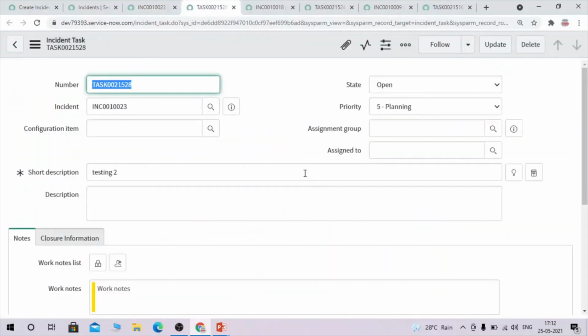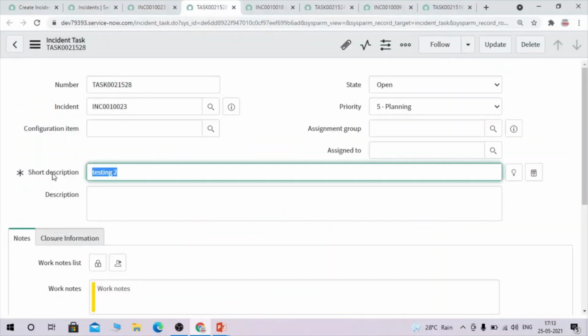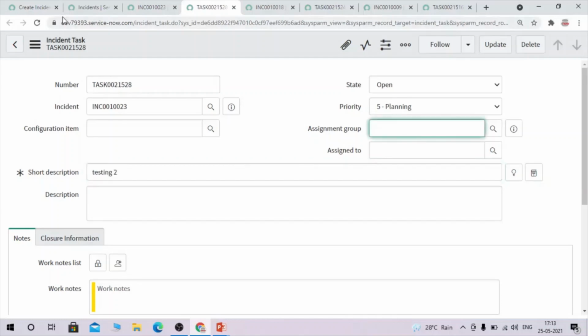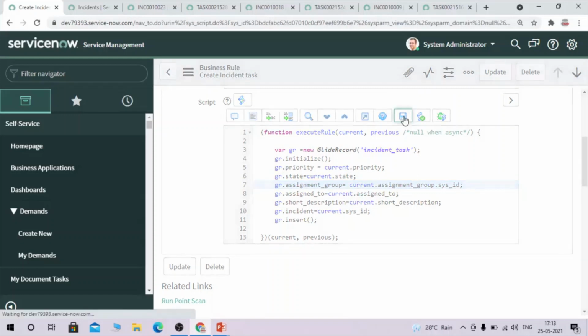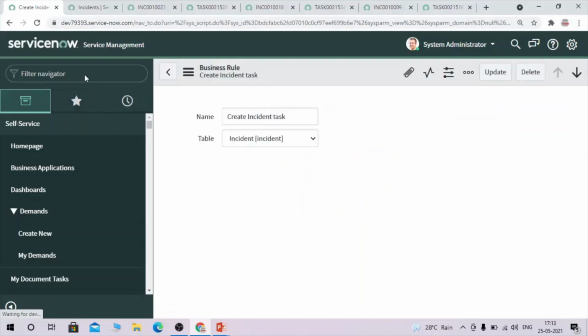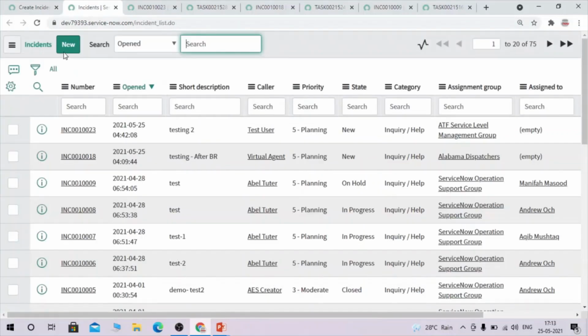Okay, so short description has been populated, but assignment group is not being populated. So do one thing, let's try some other option here, dot sys_id. Reference fields sometimes give a hard time. Yeah, so we have to try so many options and so many different ways.